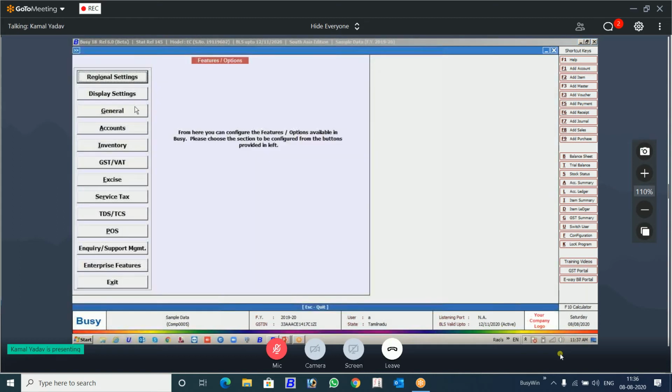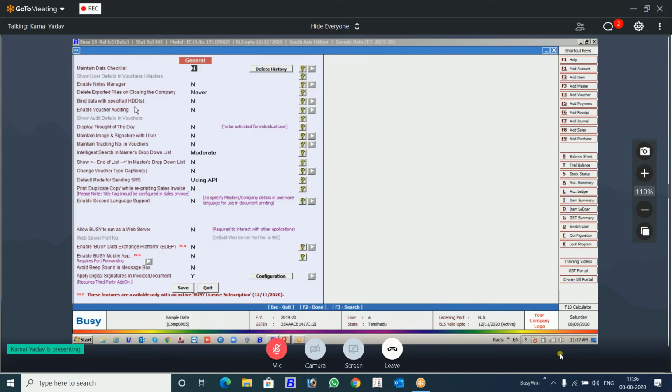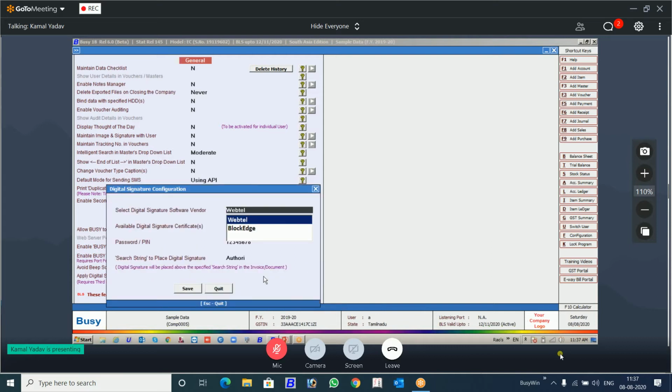It is a part of the journal. You can see whether you want to digitally sign your document or not. If you say no, nothing will be signed. If you want to use this feature, you will say yes, I want to digitally sign my document. Now the configuration. Here it will show you the 2 companies, 2 vendors which are providing this service. You can have a tie-up with anybody as per your convenience and suitability. For the testing purpose, for showing you, I am using this WebTel.